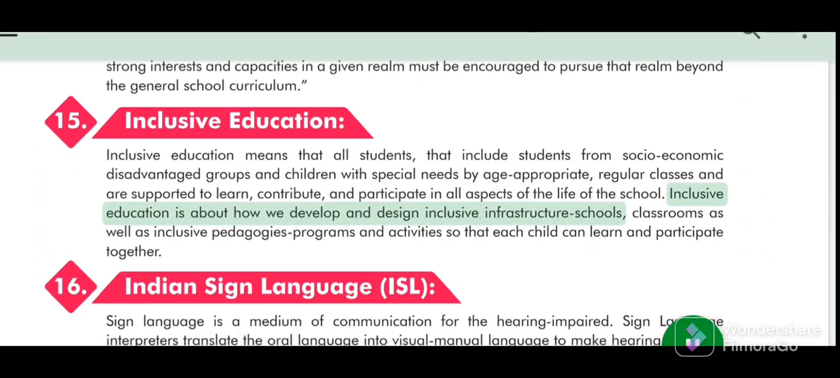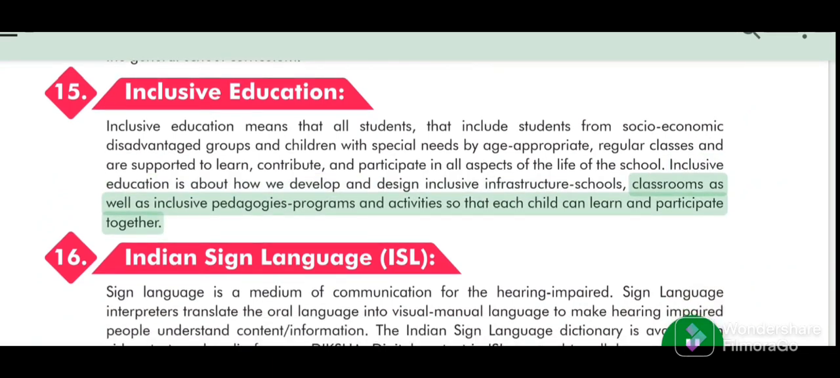Inclusive education is about how we develop and design inclusive infrastructure, schools, classrooms, as well as inclusive pedagogies, programs and activities, so that each child can learn and participate together.